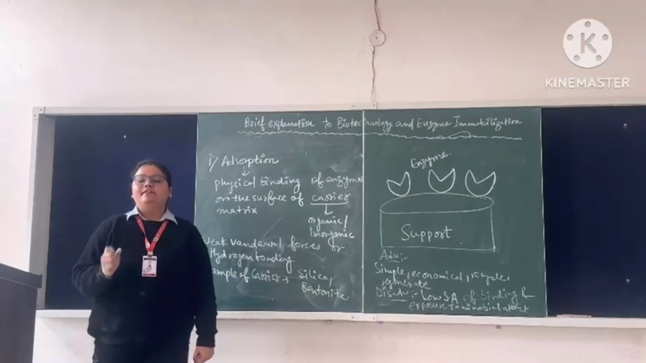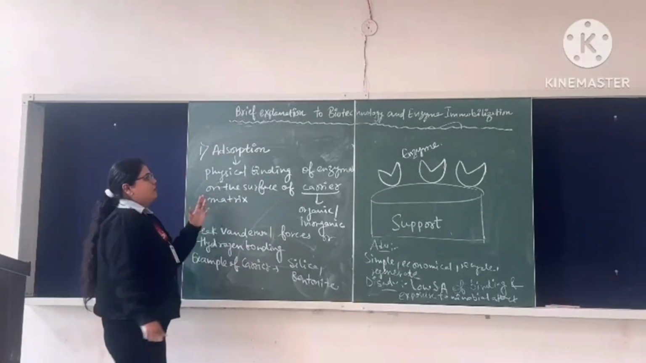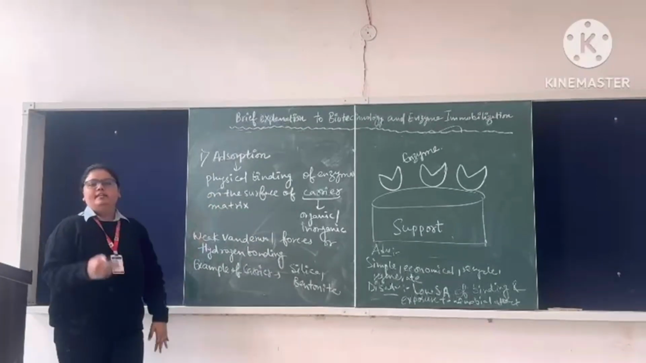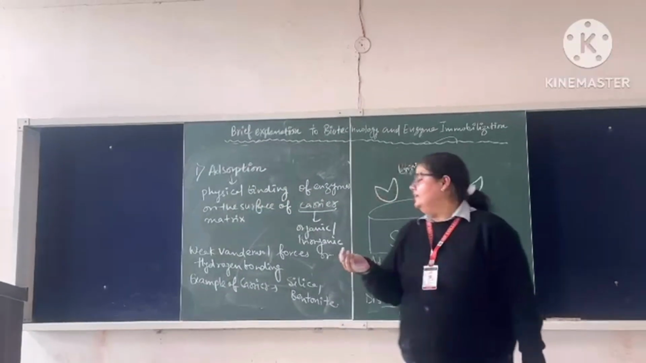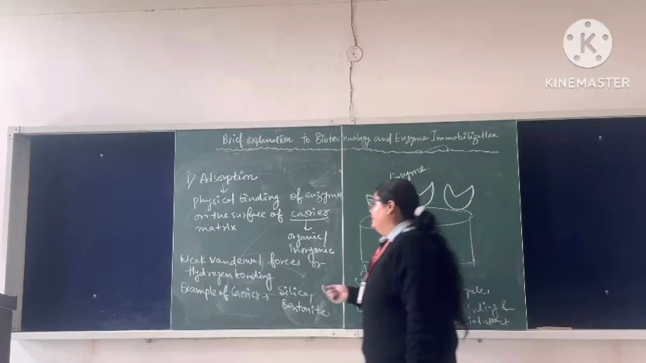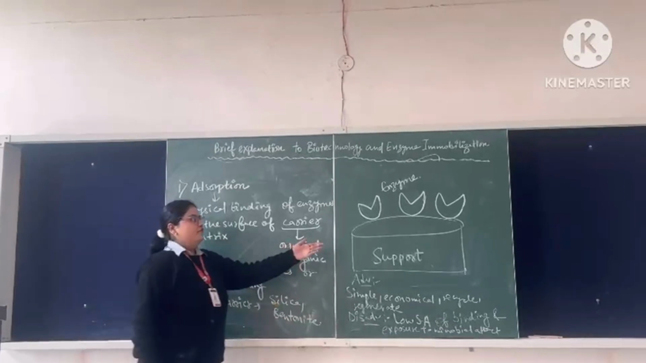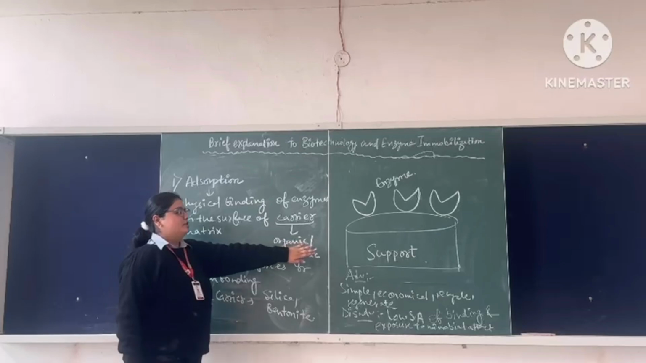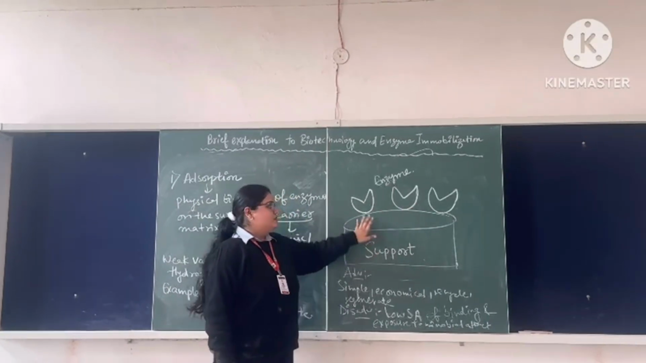Firstly, I will explain the physical method, in which I first cover adsorption. Adsorption is a physical binding of enzymes on the surface of a carrier matrix. In this, the carrier can be divided into two parts, organic or inorganic. It requires weak van der Waals forces or hydrogen bonding, and examples of the carrier here are silica and bentonite. As we can see in the diagrammatic representation, the support is there and the enzymes are attached on the surface of the support system.